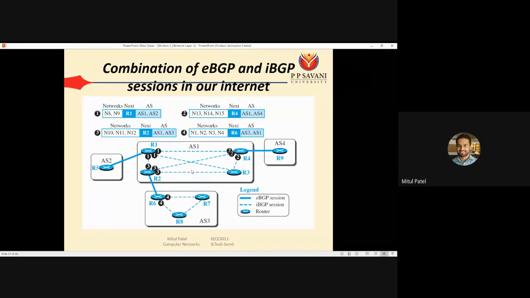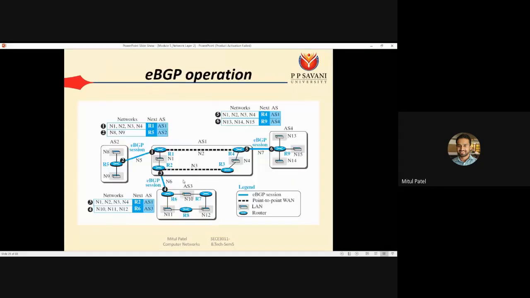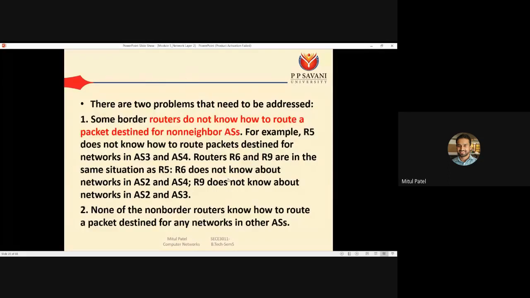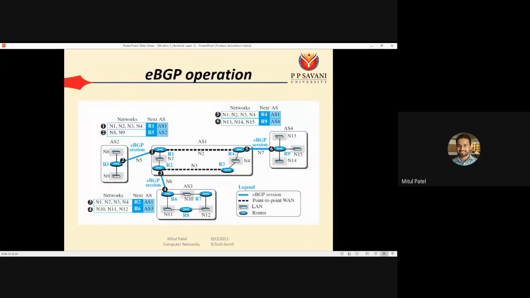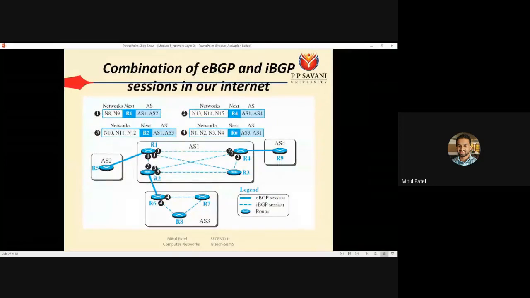Okay, so by that way, our first problem was that the non-border routers did not have any information. That type of information can now be obtained by this IBGP operation. Using IBGP operations, every router will know, suppose for any network from N1 to N14, what the next router is to reach there and what the path is.